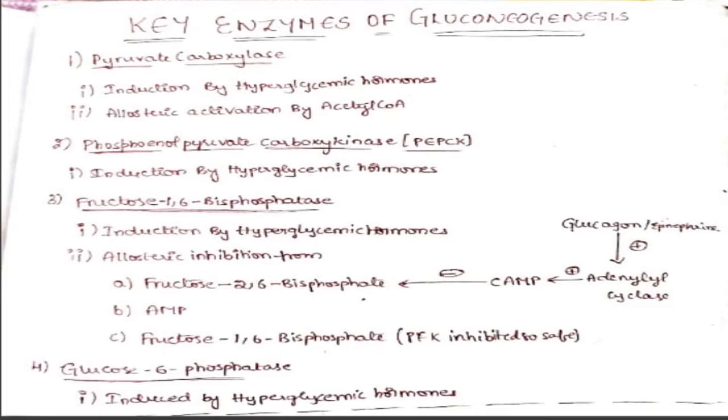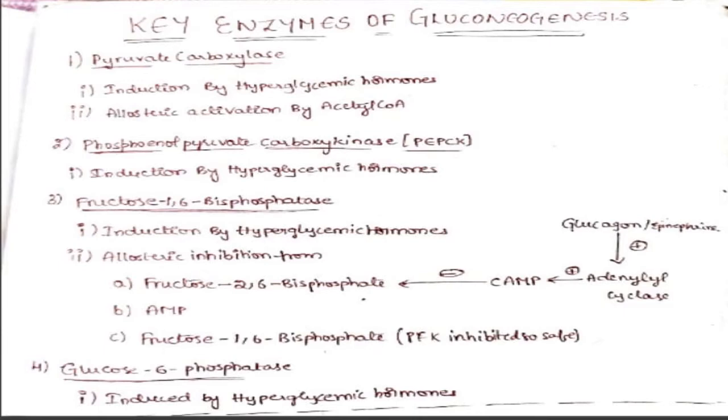All the 4 key enzymes of gluconeogenesis are induced by hyperglycemic hormones in common, but pyruvate carboxylase has another allosteric activator, which is called acetyl coenzyme A, which is a very important point you cannot afford to forget. I'll highlight it and explain it later. Phosphoenol pyruvate carboxykinase is induced by hyperglycemic hormones, and fructose 1,6 bisphosphatase is also induced by hyperglycemic hormones, but there are a few other allosteric inhibitors which always inhibit fructose 1,6 bisphosphatase.